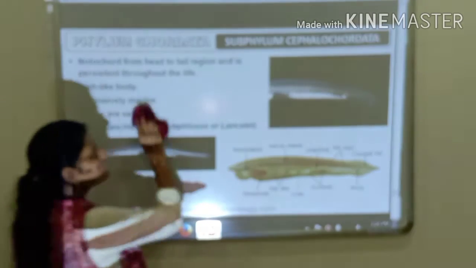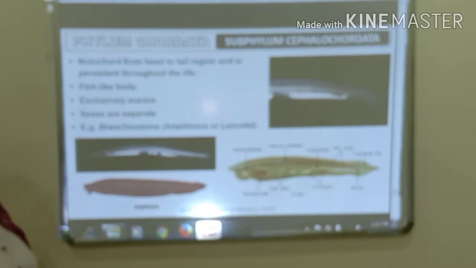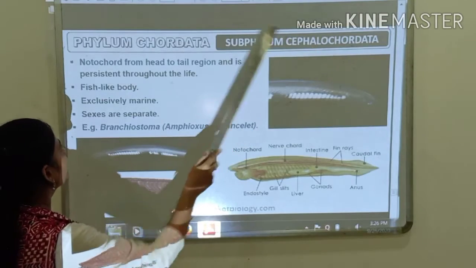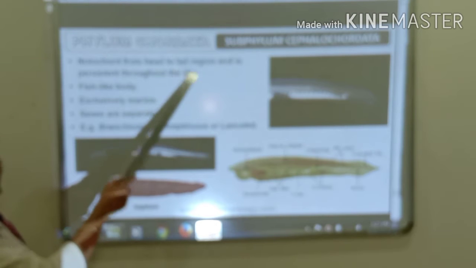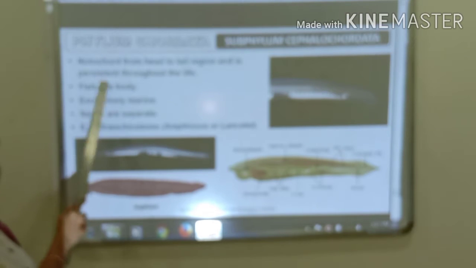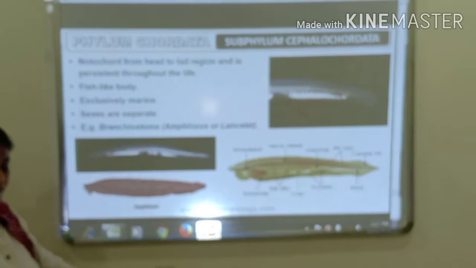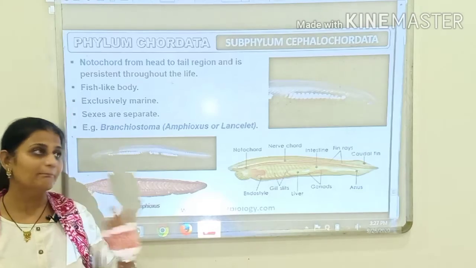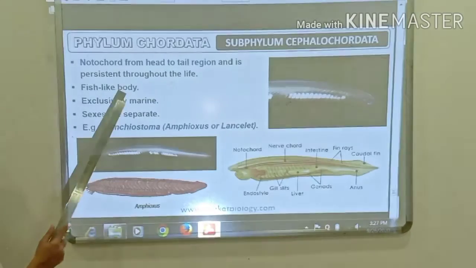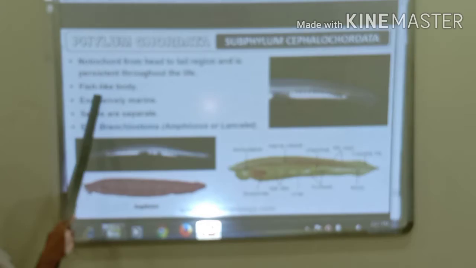Now, the second subphylum is the subphylum Cephalochordata, right. Now, in cephalochordates, the notochord is present from the head to the tail region, and it is persistent throughout life. That means the notochord is present throughout its life and it is present in the complete body, right. And their body is fish like.